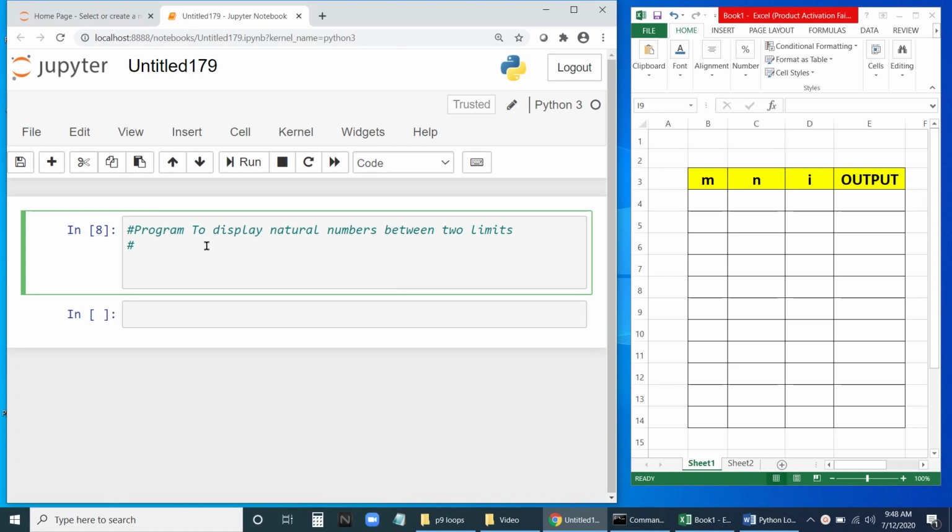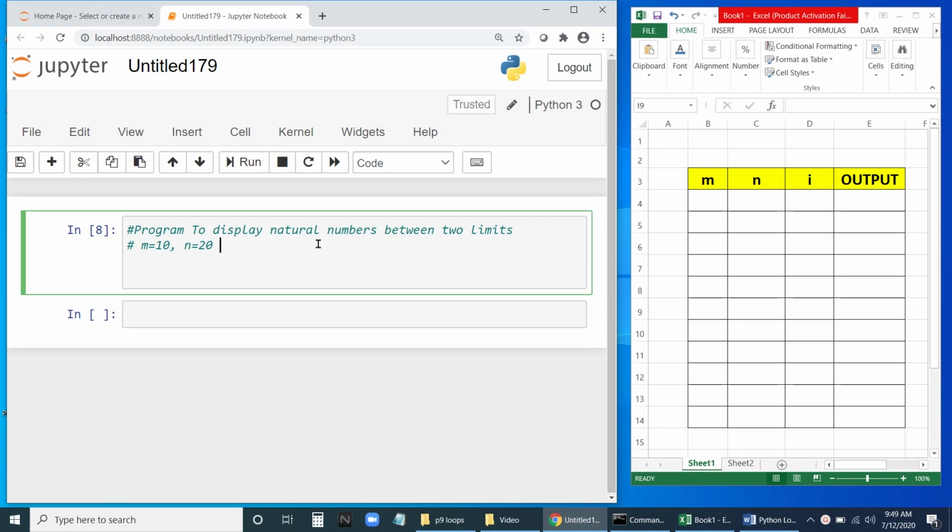Now let us see, we'll develop a program to display natural numbers between two limits. So what do you mean by two limits? Let us say we have m equal to 10 and n equal to 20. If we have this m and n, we need to display natural numbers.